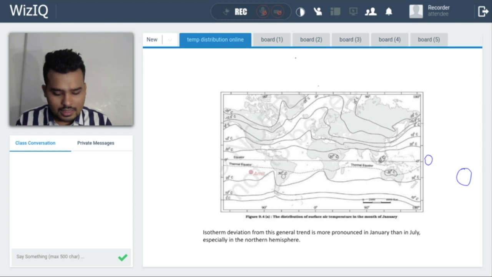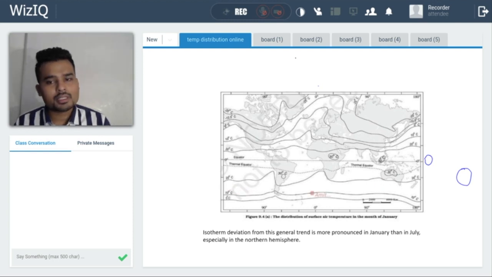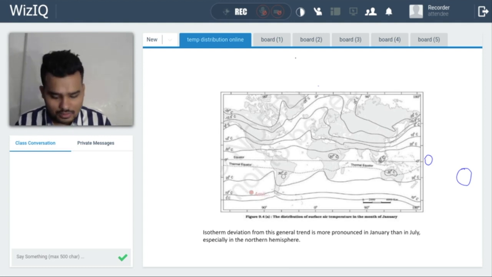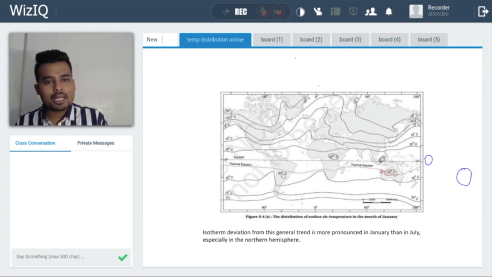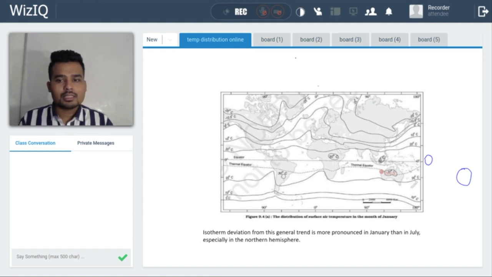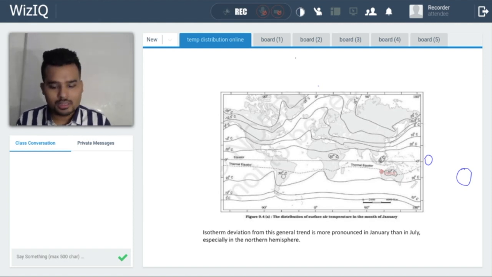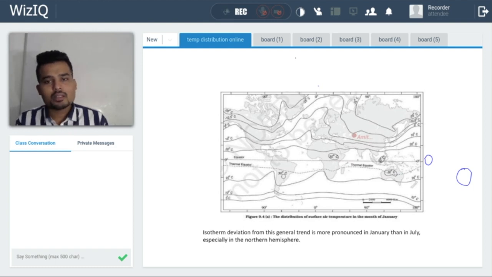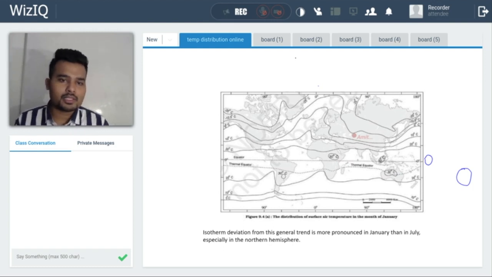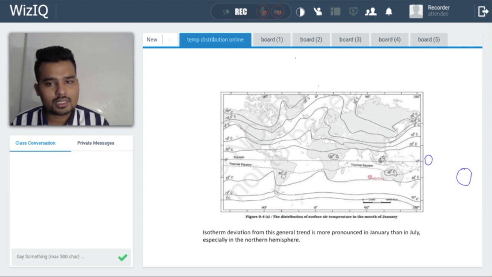And what is the reason that these two lines are parallel to each other? Because over here there is no landmass. Only slight changes over this point you can see. It is completely free from land. That's why they are parallel to each other, because this whole ocean over here, this Southern Ocean, shows uniform thermal properties. That's why they are parallel to each other.